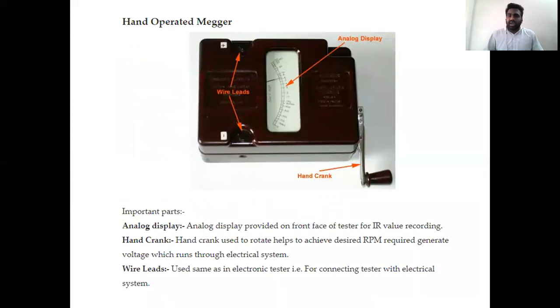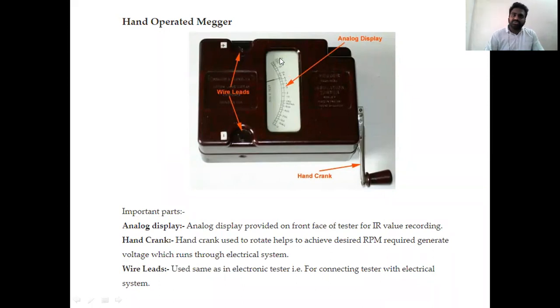So in the hand driven Megger, as we said, this is an earlier evolution. It has some important parameters. Here we have wire leads, which are the X and Y terminals of the unknown measuring ends that we saw in the block diagram. So the unknown measuring ends are connected through these wire leads.